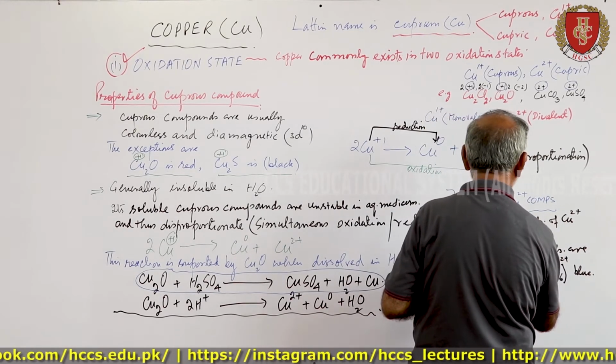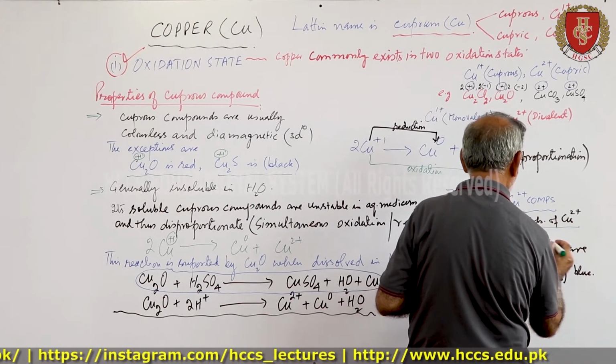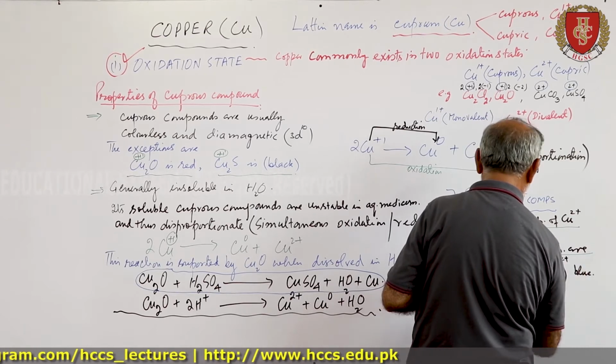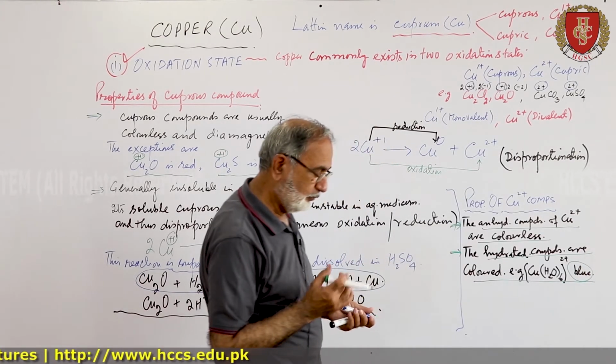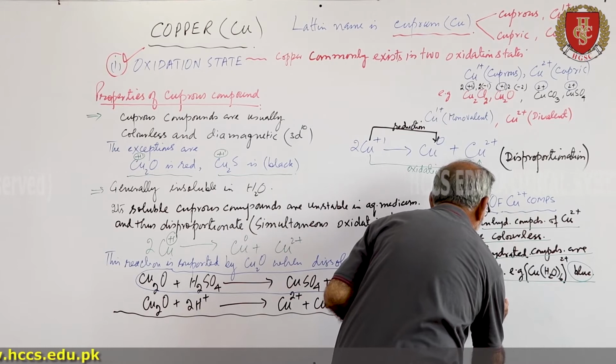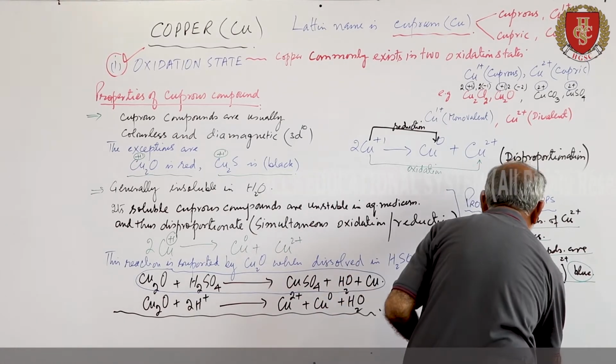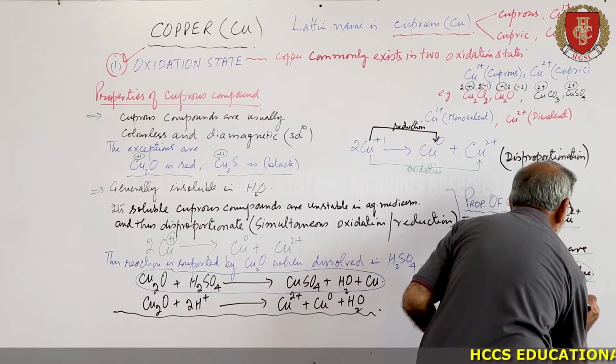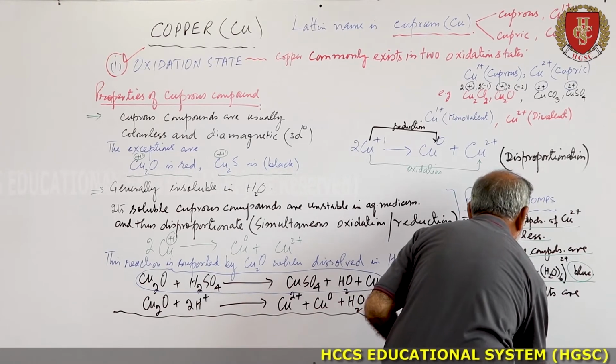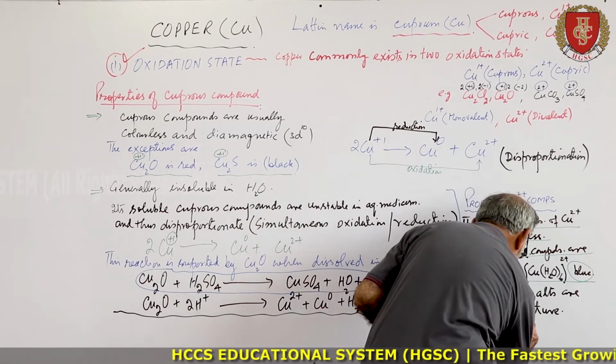Now the anhydrous compounds are colorless, whereas hydrated complexes are usually blue. Solutions of hydrated copper plus 2 salts are acidic in nature, that is hydrolysis.